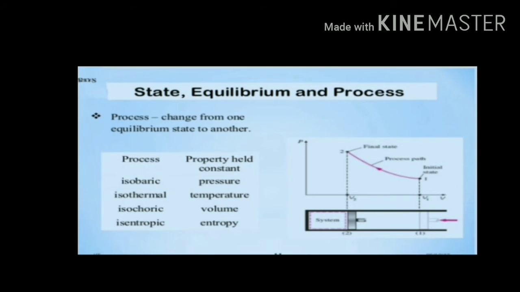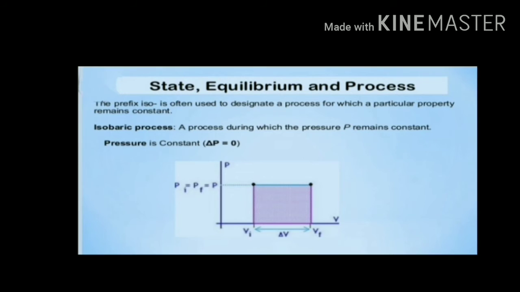Process. There are a lot of processes according to their type. There are 4 processes according to their state: isobaric, isothermal, isochoric and isentropic. Let's discuss them one at a time. The prefix iso is often used to designate a process for which a particular property remains constant.